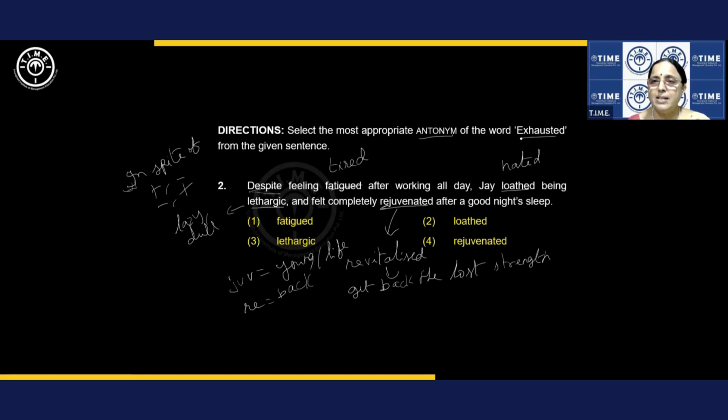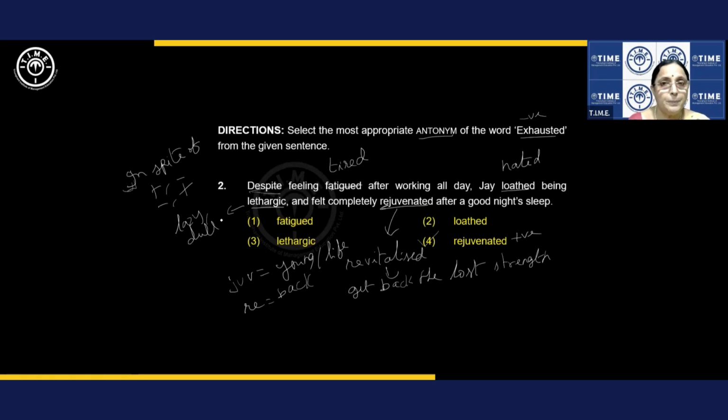Exhausted is completely tired. Exhausted and fatigued are synonyms. We are asked to give the antonym. So opposite to tiresomeness is rejuvenated. So our answer is rejuvenated. And I give you one more clue: exhausted is a negative word, and the antonym to a negative word should be a positive word. So, see, there are so many clues, dear students.